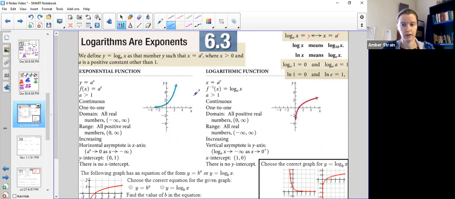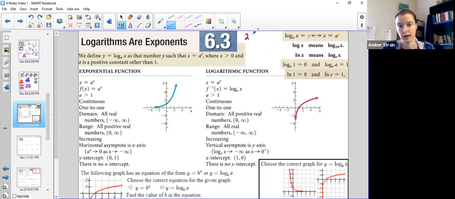Now, for some reason, logs seem to scare people. I think it's because they think it's a word problem, because you see log and you think it's a word. But I guess they just ran out of mathematical symbols or something. So just like a plus sign or a minus sign or a divide sign or an exponent, it's just the same thing. It's a symbol, it's an operation, it's the logarithmic operation. In fact, it is the backwards operation from exponents. So we can flip back and forth between exponential notation and logarithmic notation.